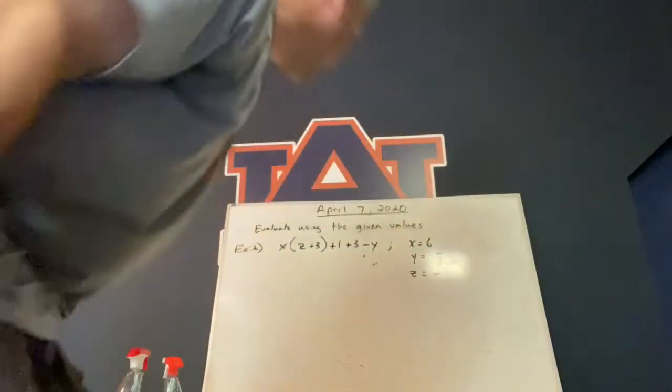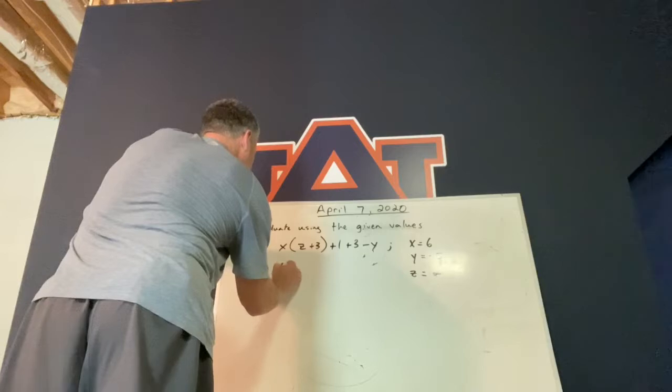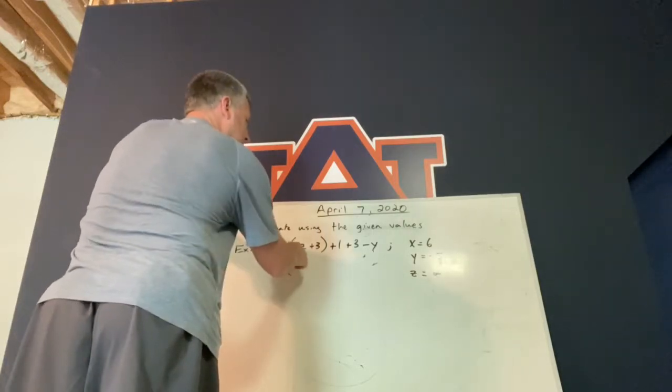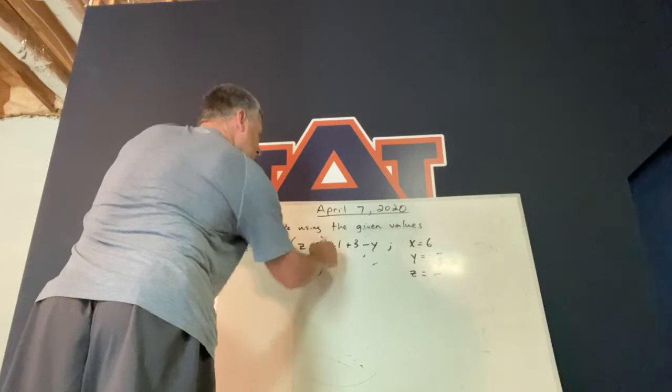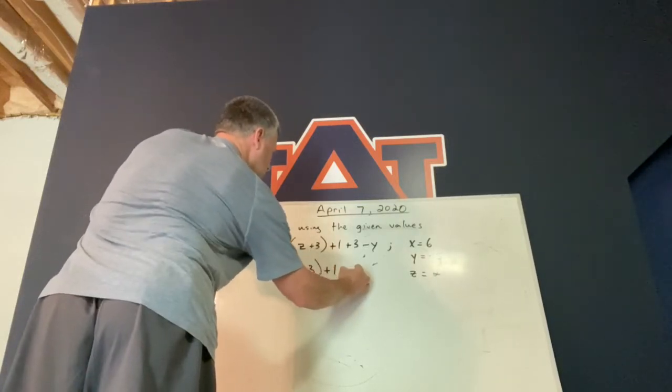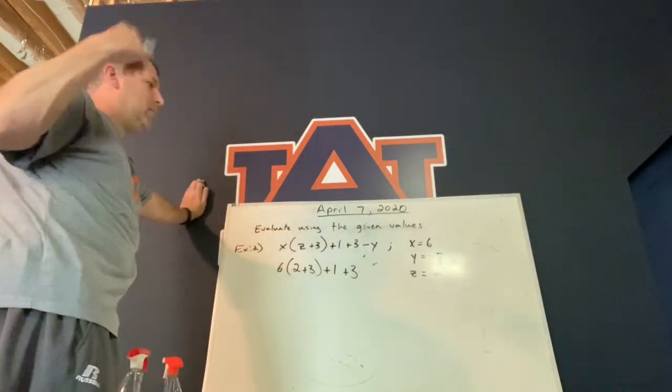So we're going to go through, wherever I have an X, replace it with 6, okay? Wherever I have a Z, replace it with 2, okay? This is just +1, +3, minus, wherever I have a Y, replace Y with -5.